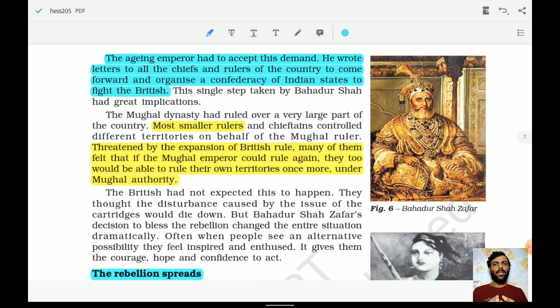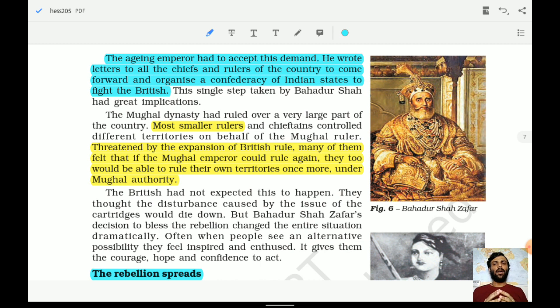He wrote letters to all the chiefs and rulers of the country to come forward and organize a Confederacy of Indian states to fight the British, because he also understood that sooner or later the Company or the British would force the Mughals to leave the Red Fort. So if there was an opportunity, they wanted to make use of it, and he wrote letters to the different kings and kingdoms who could support him.